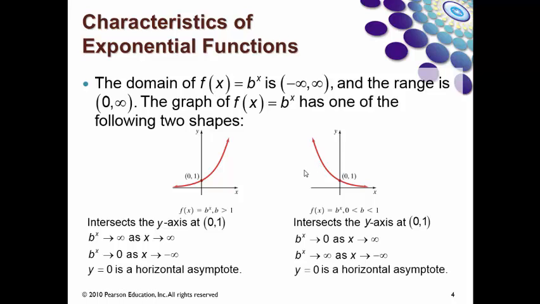Both functions have y equals 0, which is the equation of the x-axis, as a horizontal asymptote. On the left, it's the negative x-axis that's the horizontal asymptote. On the right, it's the positive x-axis. The function is 1-to-1 in both cases. What's important about that is that the inverse of this function is also a function.